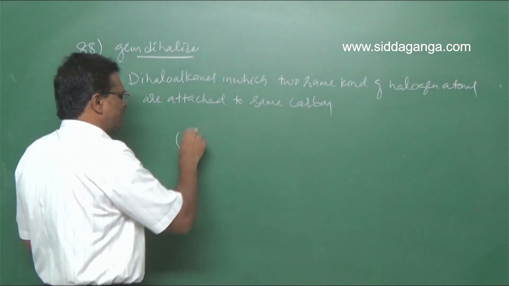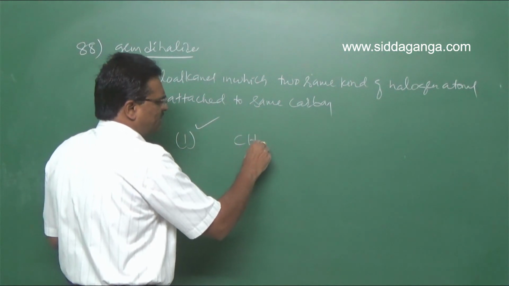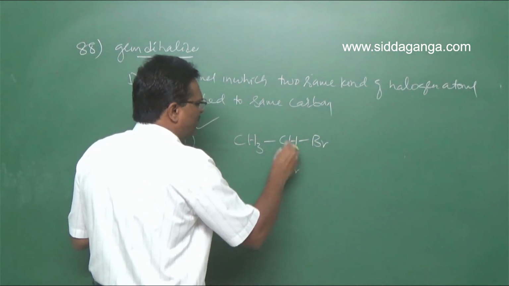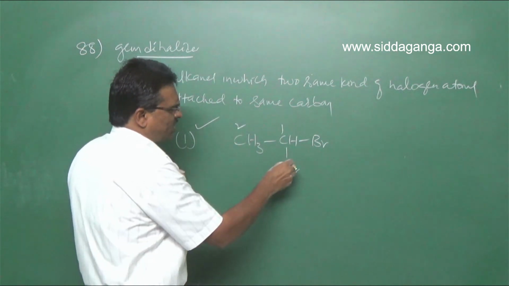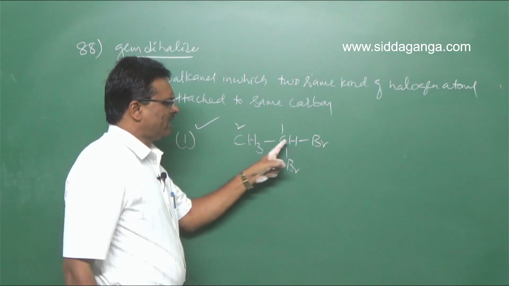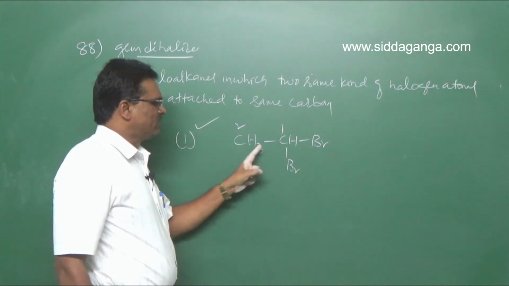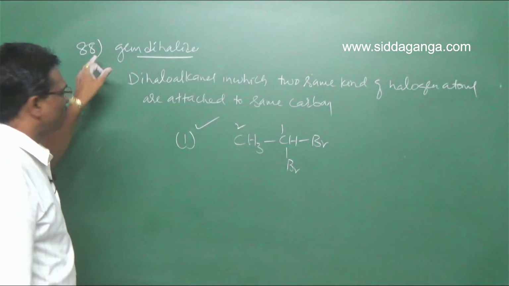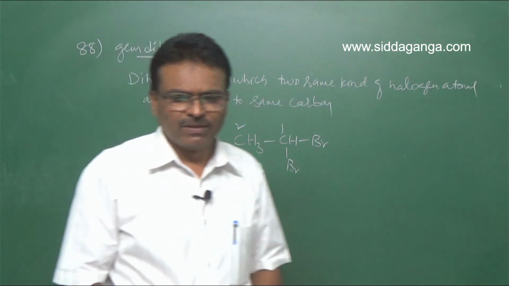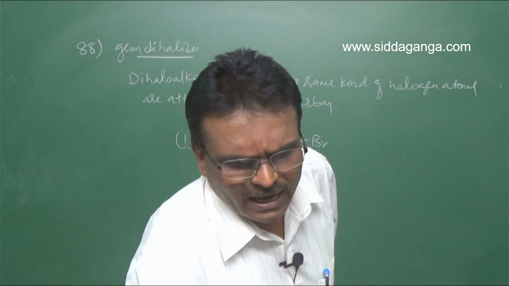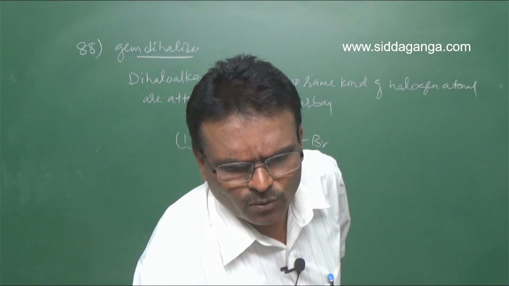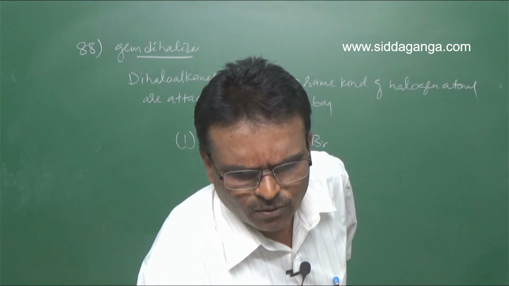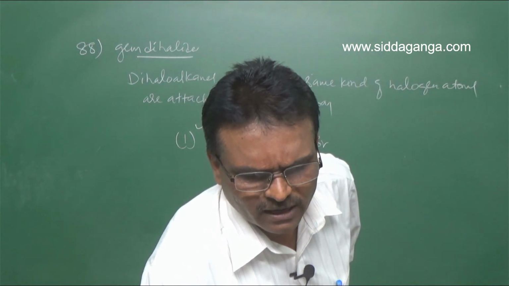So option 1 is correct because CH3, CH, Br. So 2 same kind of halogen atoms are attached to the same carbon. So this is gem dihalide. Hence, first option is right for question number 88. Clear? And second one is vicinal dihalide. Third one is vicinal. Fourth one is not vicinal.